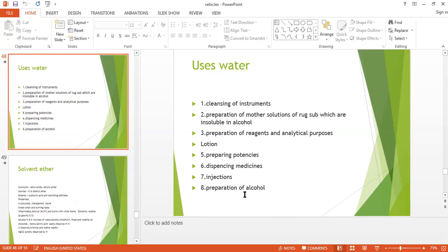In the properties of water, it is colorless. Its pH should not exceed more than 6 to 7. Freezing point we know 0 degrees centigrade. Specific gravity we know it is 1 at 25 degrees centigrade. Then we also know the latent heat of vaporization, that is 539.4. The heat of formation is 68.32. Then the viscosity is 8.937. It is colorless liquid, tasteless, and this is a non-conductor of electricity because of the negligible ionization.